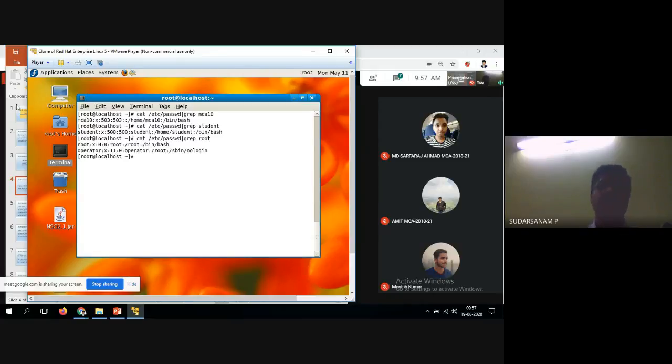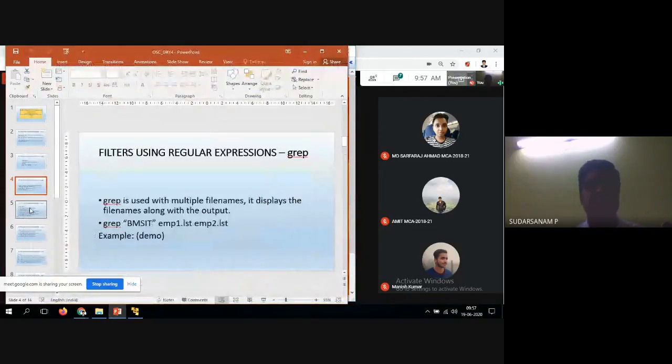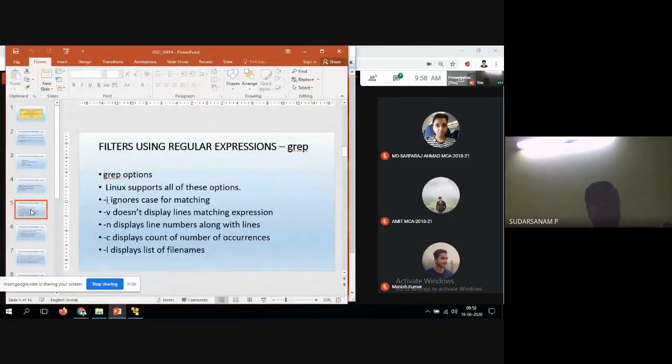In that case, how to use it, I'll show you now one by one. Let's see the options that are available here. Now grep options: Linux supports all these options. One is the ignore case option, which I told you about. Ignore case is nothing but what? You have capital letters and small letters; both I want to display.